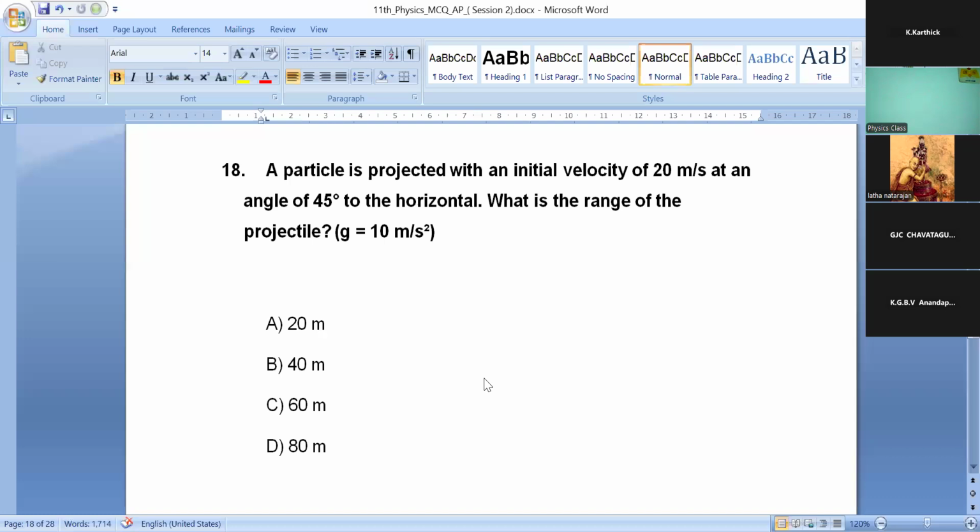A particle is projected with an initial velocity of 20 meter per second at an angle of 45 degree to the horizontal. What is the range of the projectile? Range, already you know that formula for range. So put that formula and substitute the values in the equations and you will get the answer.